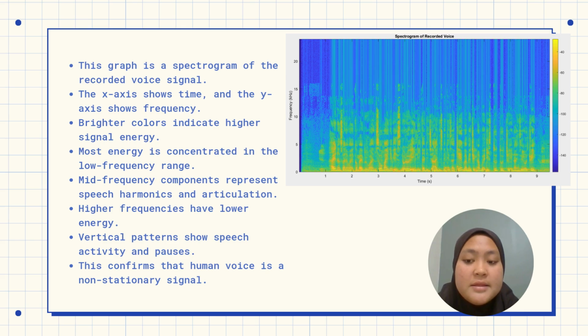The vertical patterns across time indicate changes in speech sounds, such as syllables, consonants, and pauses. So the spectrogram confirmed that the recorded voice signal is non-stationary, with frequency components and energy levels changing continually over time, which is typical behavior of human speech signals.